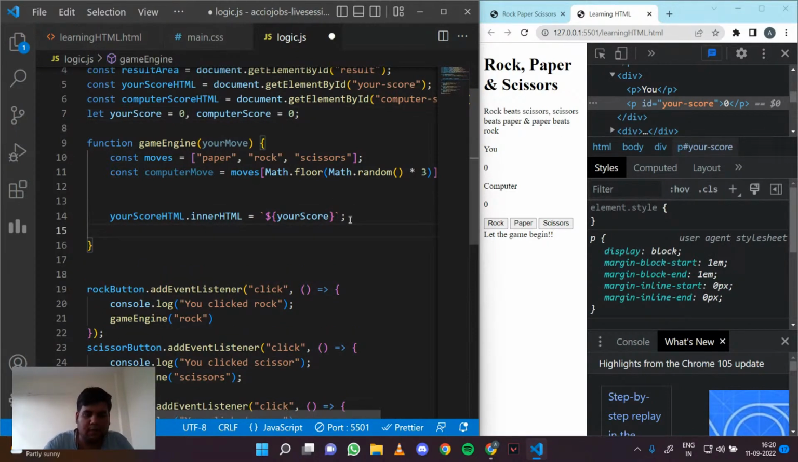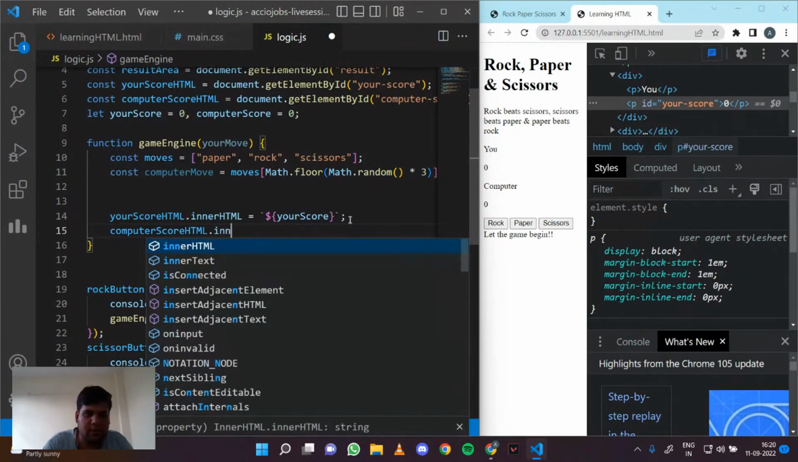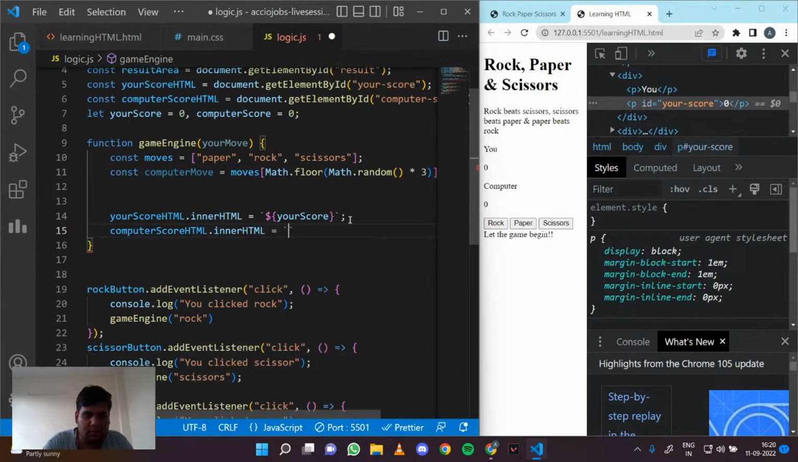And same thing for computer score HTML dot inner HTML. So if I set this equal to 10, it will change this value, right? But we don't want that. I just want to show how we will increment the values. So now we know how we can increment our values. We will update the score that we are maintaining and the computer score that we are maintaining. Right now we have the move.